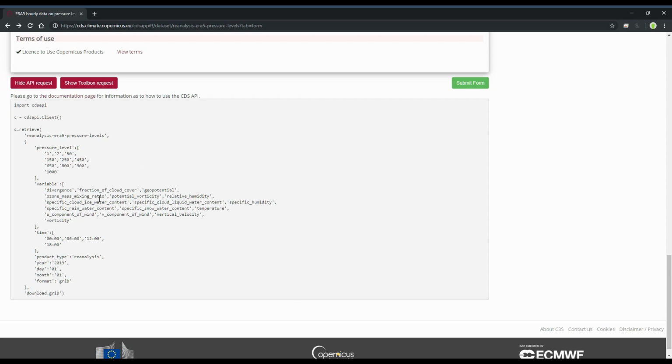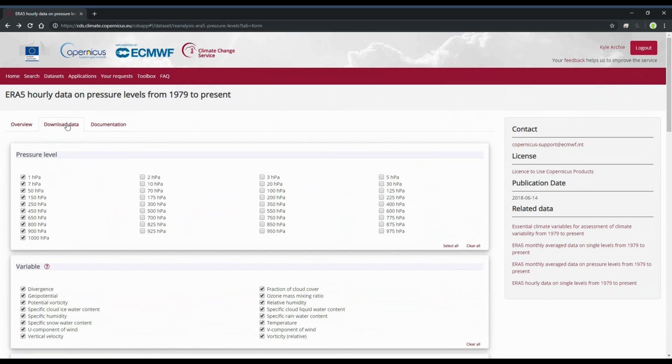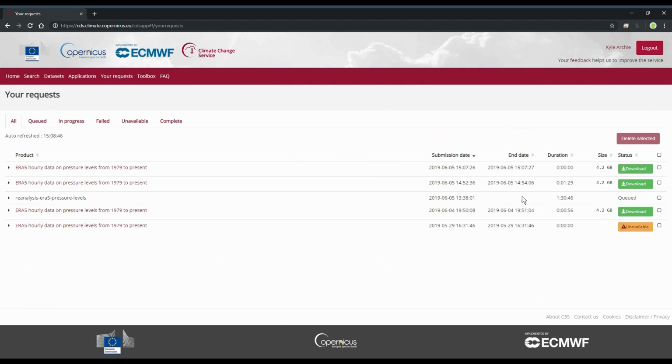But once you have that in hand, this makes it really easy to set up a loop or do some sort of multi-threading approach to submit requests, get thrown in the queue, and download everything that you need. But the problem is that the queue goes on forever. As you can see here, this request that I submitted has been queued up for 1.5 hours. And that's just not going to work. This is 1 day's worth of data.